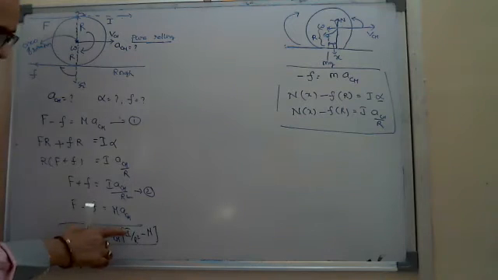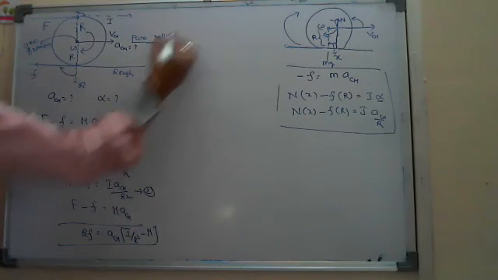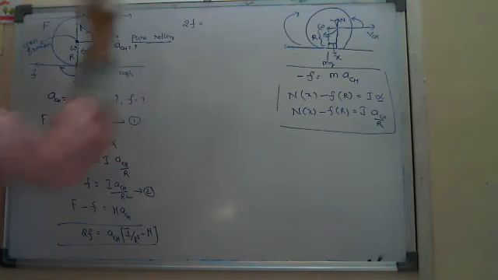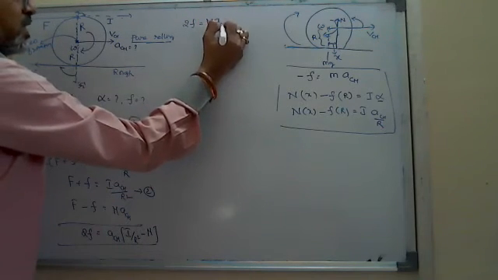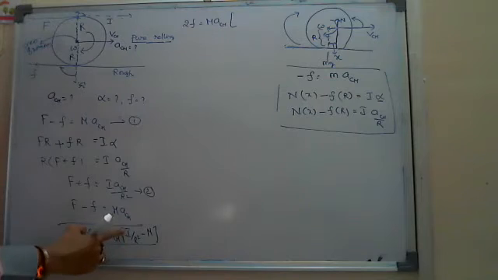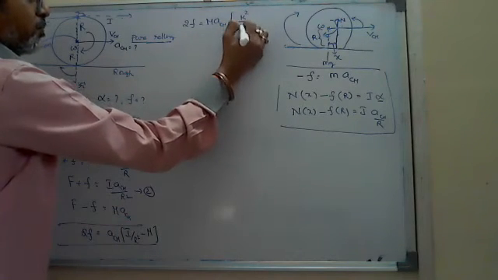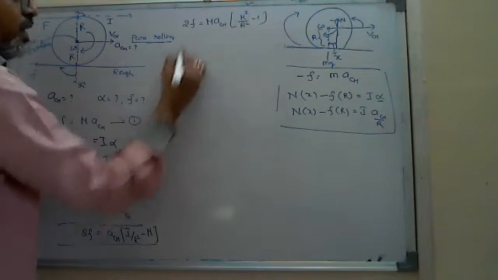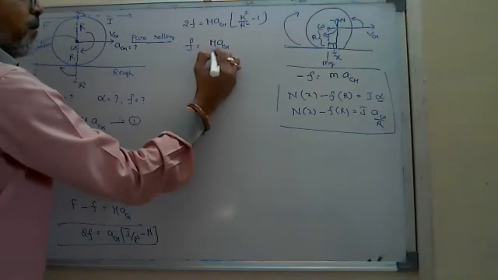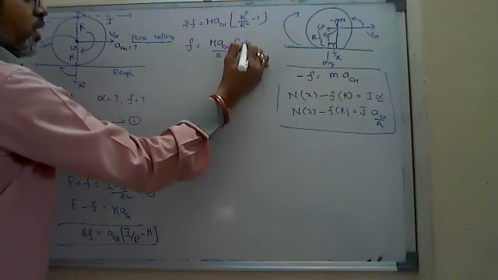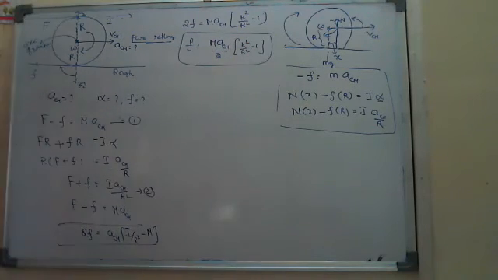If you write I as M k square, you can take M also common. So 2f equals M a_CM into (k square by R square minus 1). Therefore f equals M a_CM by 2 into (k square by R square minus 1), if they require the friction.